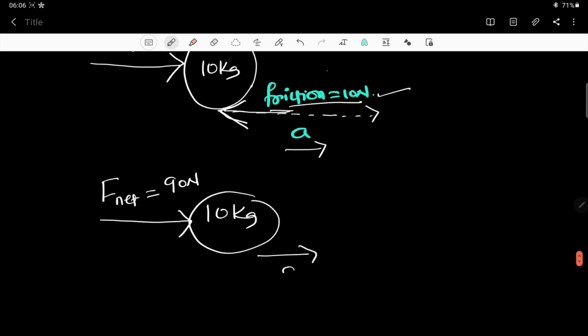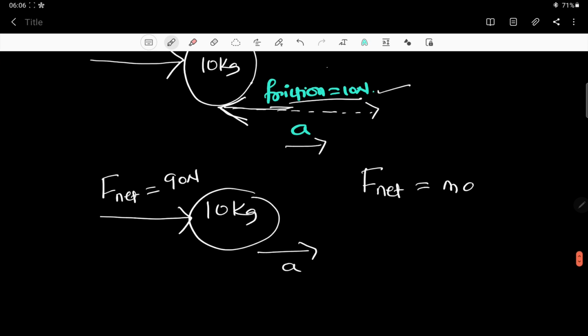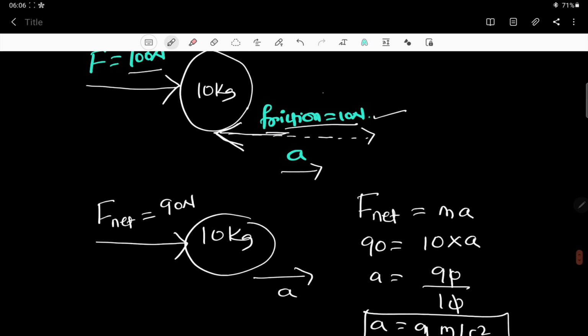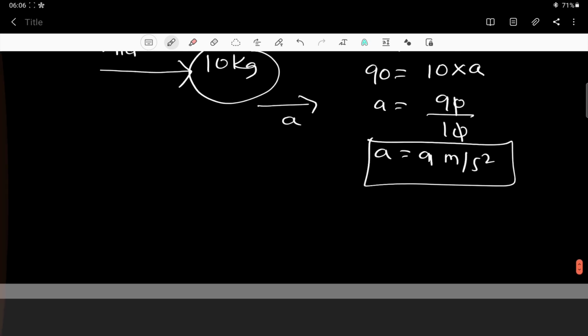Now it starts to move with some acceleration, which you can calculate. So that is F net. In such cases, wherever there is friction, you are supposed to write F net. F net is equal to mass into acceleration. F net is 90 and mass is 10, and acceleration we don't know. Then acceleration is equal to 90 by 10, and it becomes a is equal to 9 meter per second square. This is quite simple, but you should be able to apply this net force.